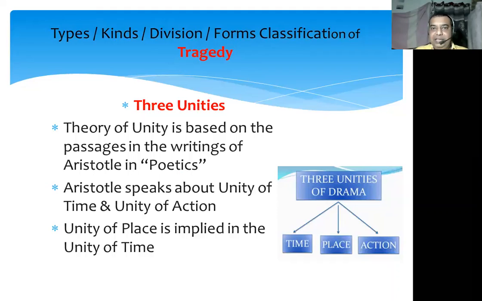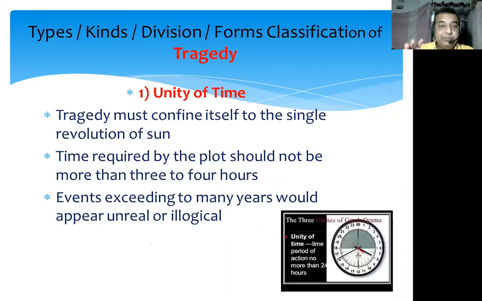Basically, Aristotle speaks about only two unities. In the book, he discusses two unities: the first one is the unity of time and the second is unity of action. The unity of place is itself implied by Aristotle in the unity of time. So what does unity of time say? Unity of time says that tragedy must confine itself to the single revolution of the sun.